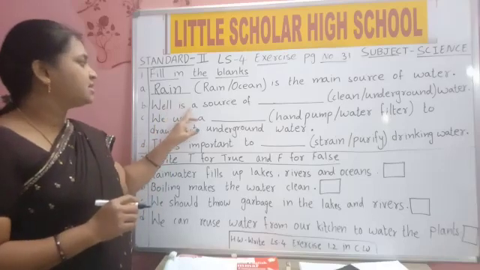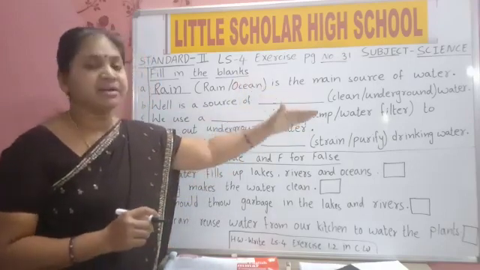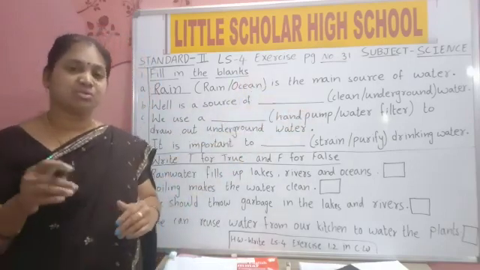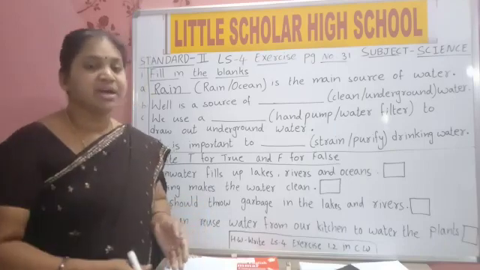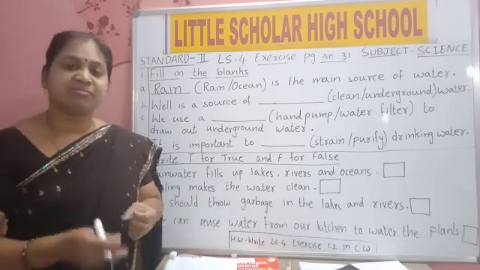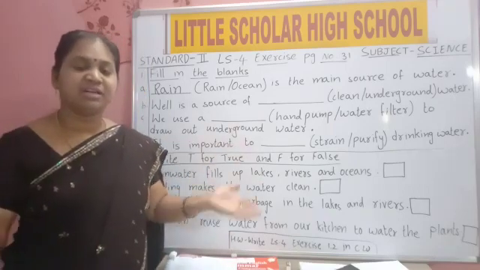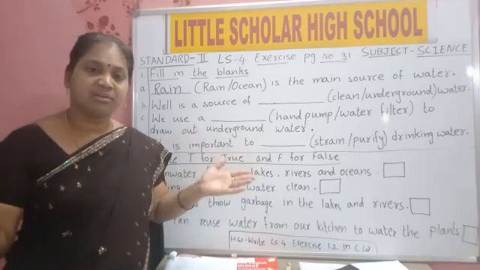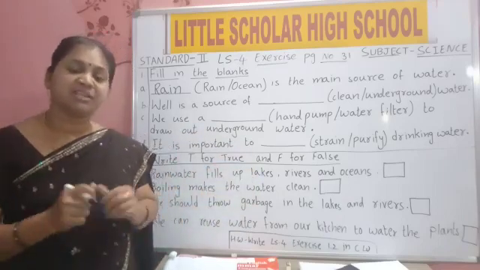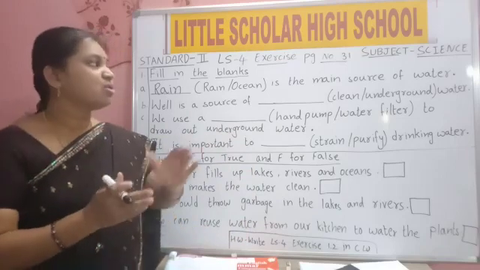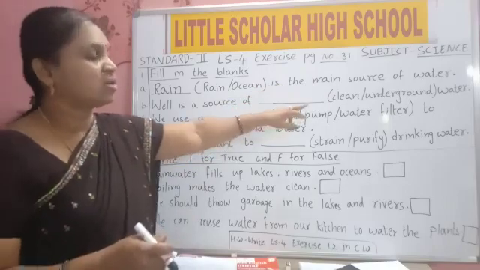Then, well is a source of blank. Well water is underground water. How will we take well water? We will put a bucket in the well, and water will be filled there. We'll pull the bucket, and the bucket will come up full of water. Yes. So well is underground water, not clean water.